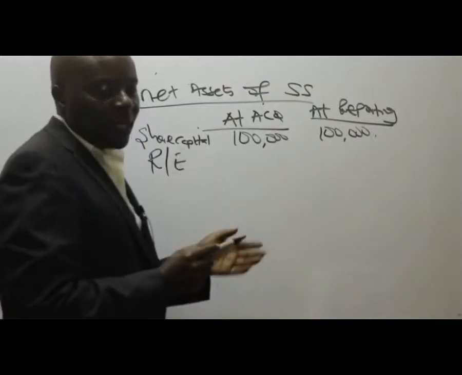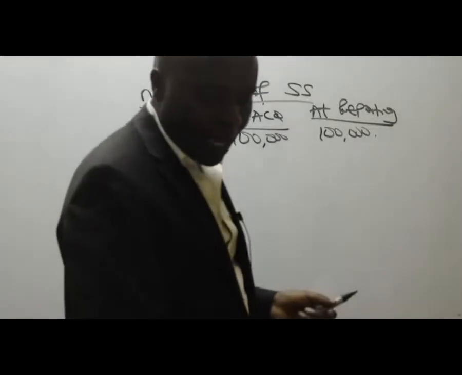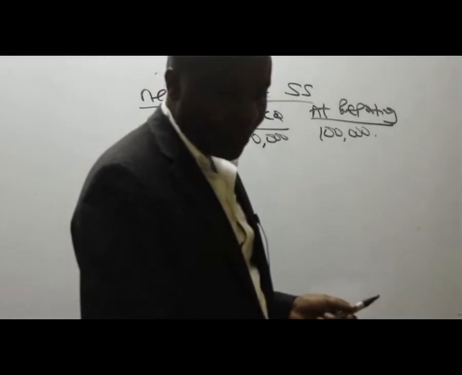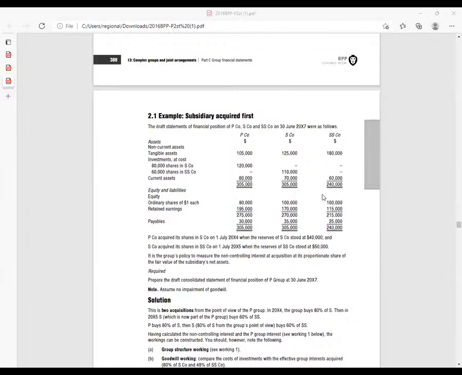Start always with retained earnings at reporting. What do we have here? Retained earnings at reporting. We have 115,000. How about retained earnings or reserves at acquisition? When I was acquiring this company, SS, it had reserves of 50,000.